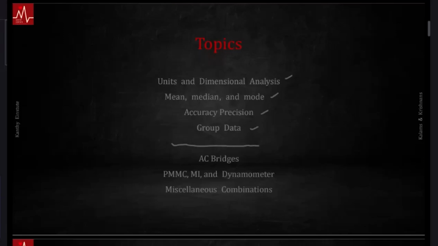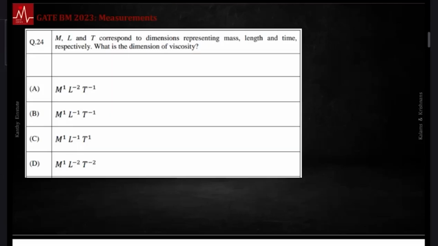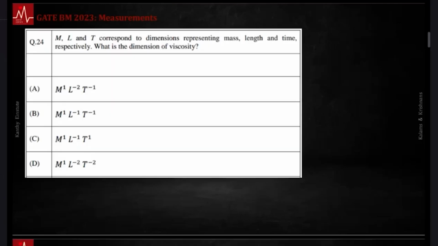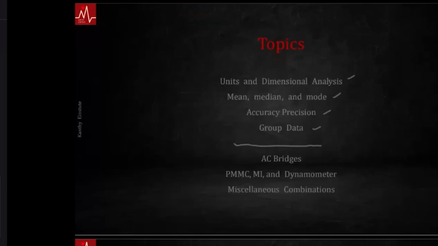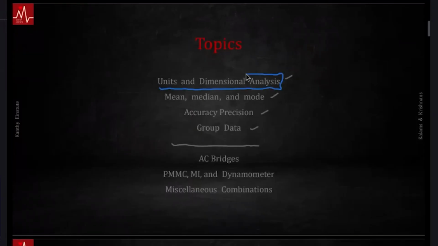Okay. Units and dimensional analysis. And so the first question is: M, L, T correspond to dimensions representing mass, length and time respectively. What is the dimension of curve? Notice, before I start this, let me tell you two things. One is this is extremely useful, not just to answer questions from this topic, but to answer questions from any topic, right? For example, for NET questions that you don't know, often a good rule of thumb answer can be obtained using units and dimensional analysis.